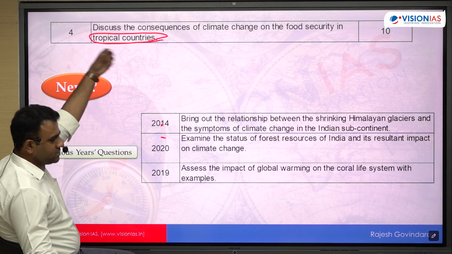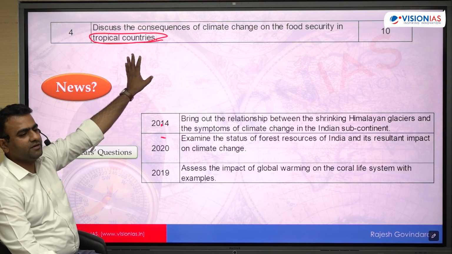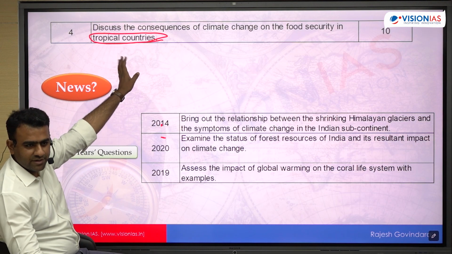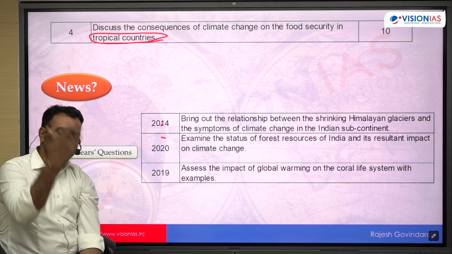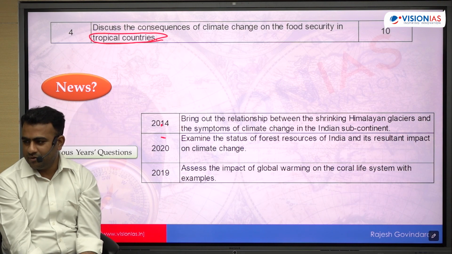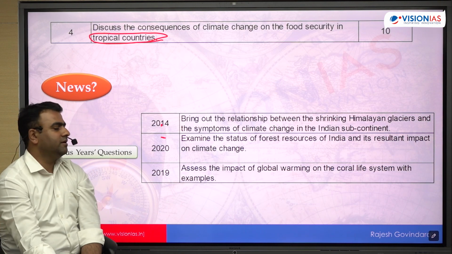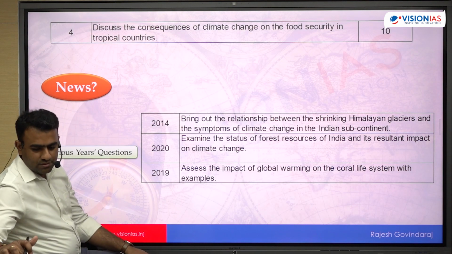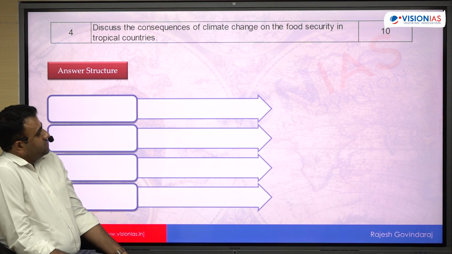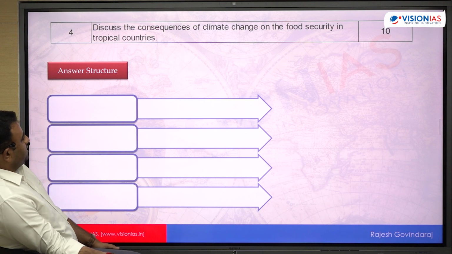Okay, and this has been a traditional topic of our current affairs. Whoever has read Mains 365 current affairs, we usually cover this. Okay, impact of climate change in all the various different sectors. तो वो तो डिटेल में कवर हुआ ही था. ठीक है? So these are the previous questions. So let's come to the structure of this answer, which should be written here.